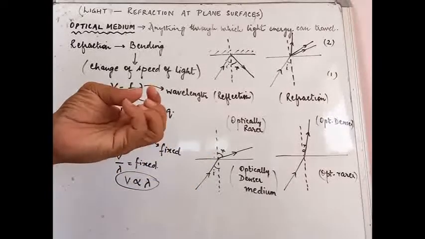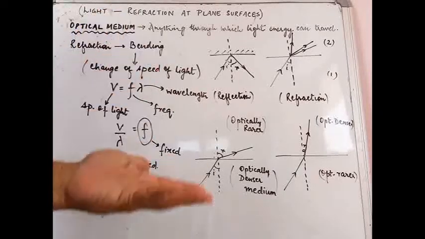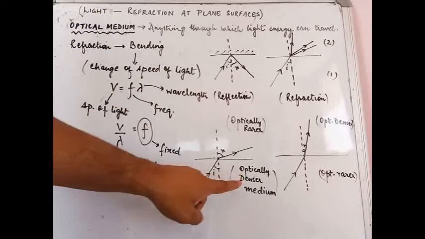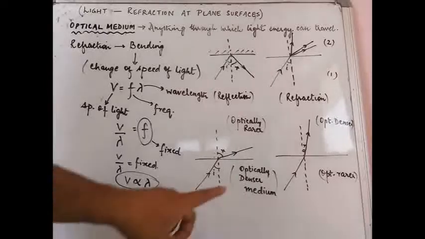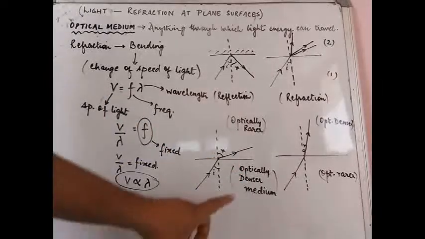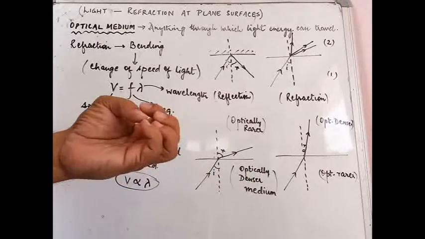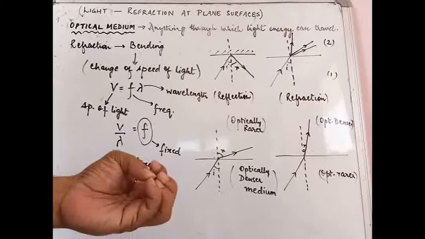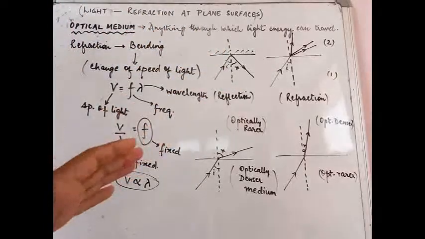On a vacant road you will travel with an increased speed, whereas when you reach a busy road you will travel with a slower speed. So you will always identify your optically denser medium based on the low speed with which the light travels in that medium.